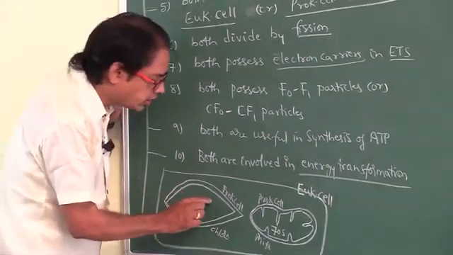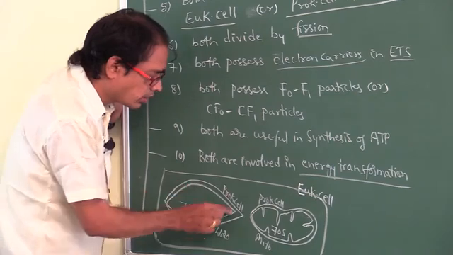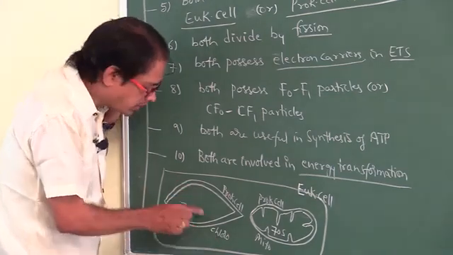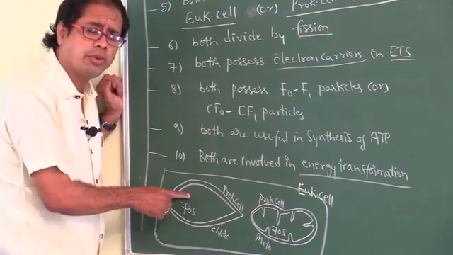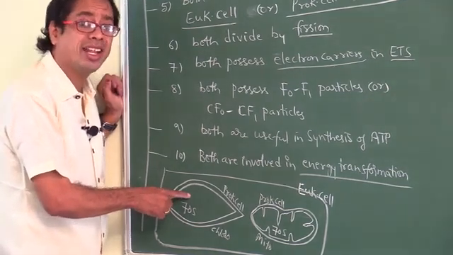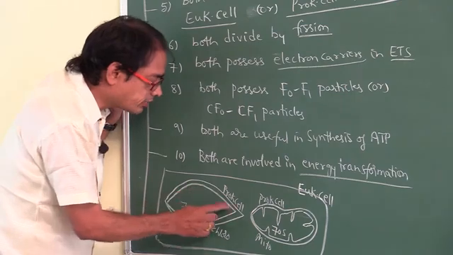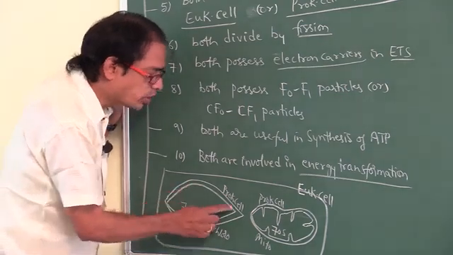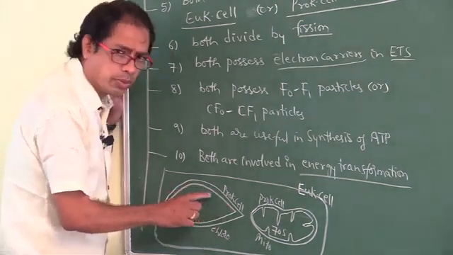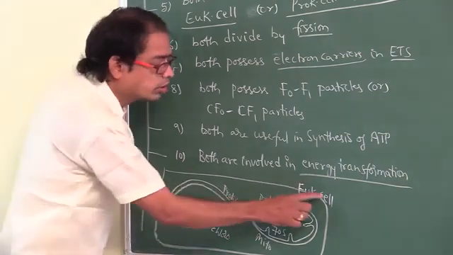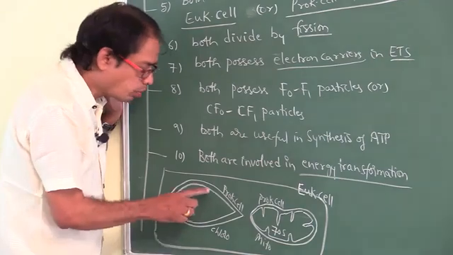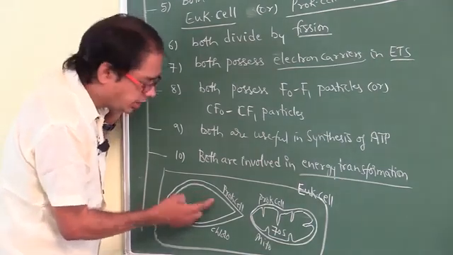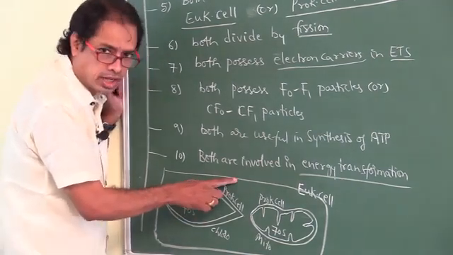So let us consider this as a prokaryotic cell. Where are chloroplasts found? In eukaryotic cell. So, prokaryotic cell in an eukaryotic cell.